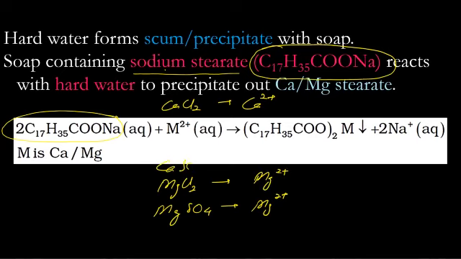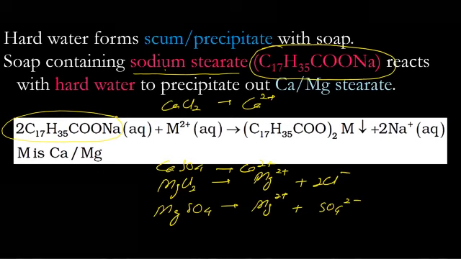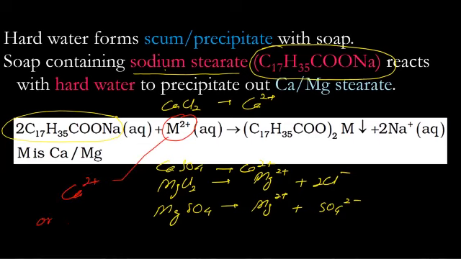Similarly, calcium sulfate, Ca2+. Because these will be dissociated in their ions. So that's why in ionic form, MgCl2 will be written as just Mg2+. So in this reaction, when it is written as M2+, it means it is either Ca2+ or Mg2+.